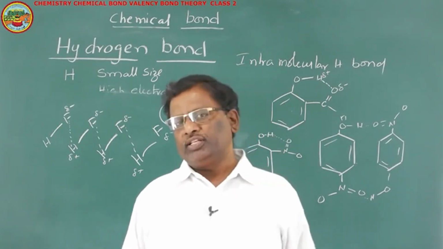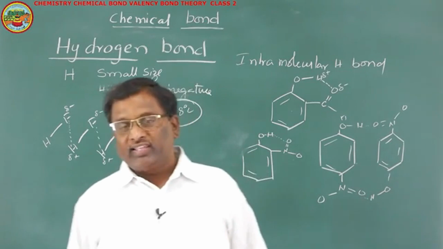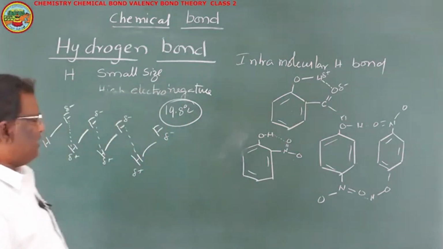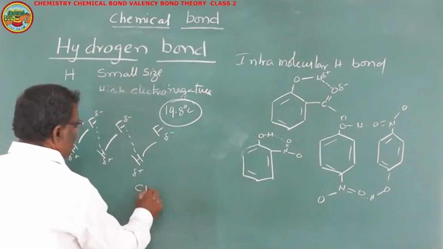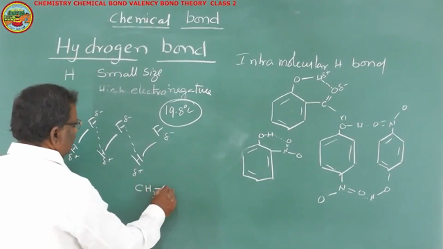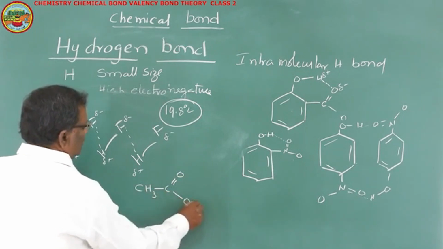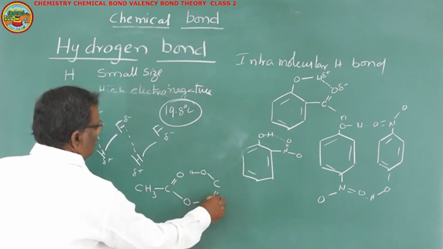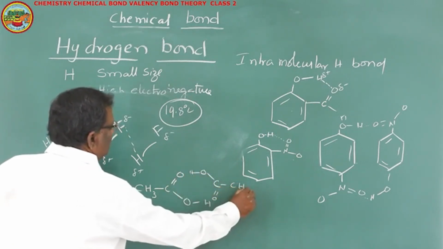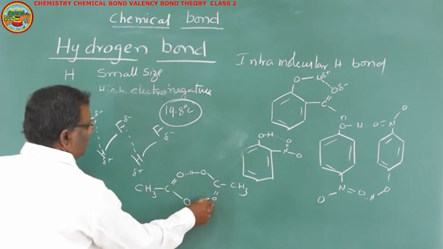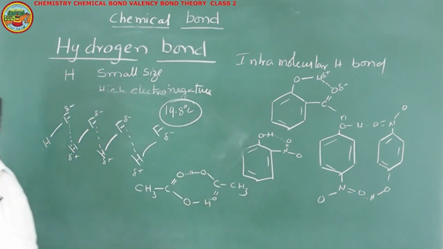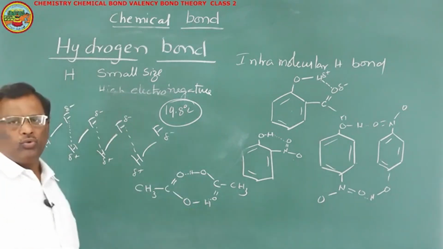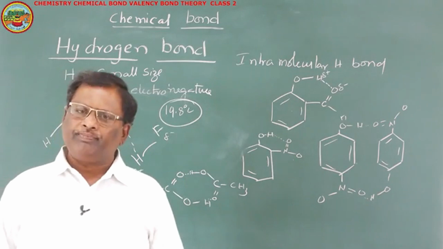And another important question is, why does acetic acid exist as a dimer? The formula of acetic acid is CH3COOH. Its structure will be like this, COOH. Now another acetic acid molecule, this structure is COOH. So there will be a hydrogen bond between the oxygen of one C double bond oxygen with the OH hydrogen of the other, and another one here. Because of those 2 hydrogen bonds, 2 acetic acid molecules will exist as dimers.